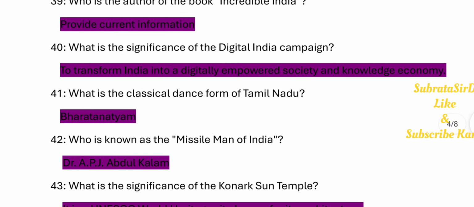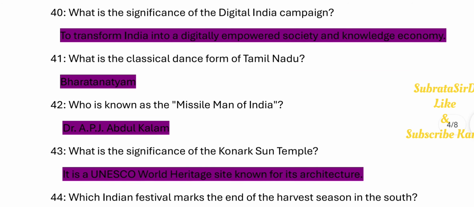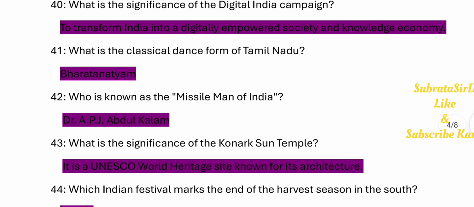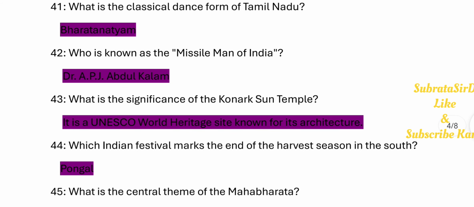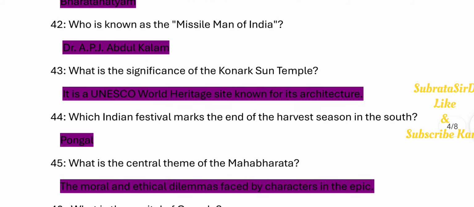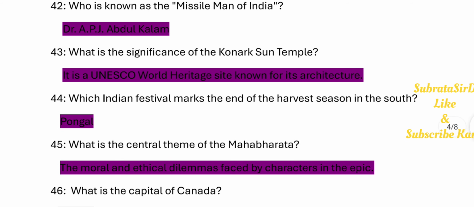40. What is the significance of the Digital India campaign? To transform India into a digitally empowered society and knowledge economy. 41. What is the classical dance form of Tamil Nadu? Bharatanatyam. 42. Who is known as the Missile Man of India? Dr. APJ Abdul Kalam. 43. What is the significance of the Konark Sun Temple? It is a UNESCO World Heritage Site known for its architecture.